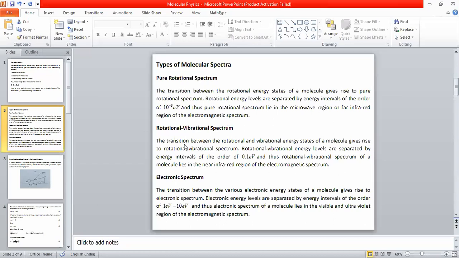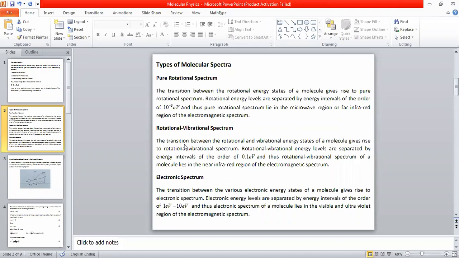When a molecule vibrates, it also undergoes rotation, so in most cases we need to consider both rotational and vibrational energy states.